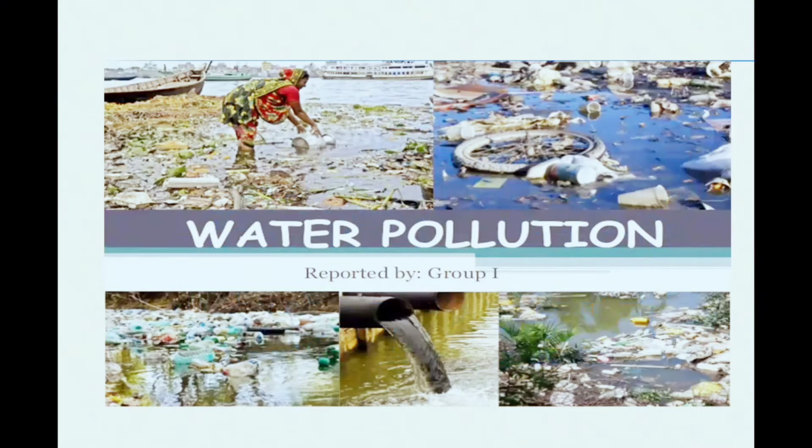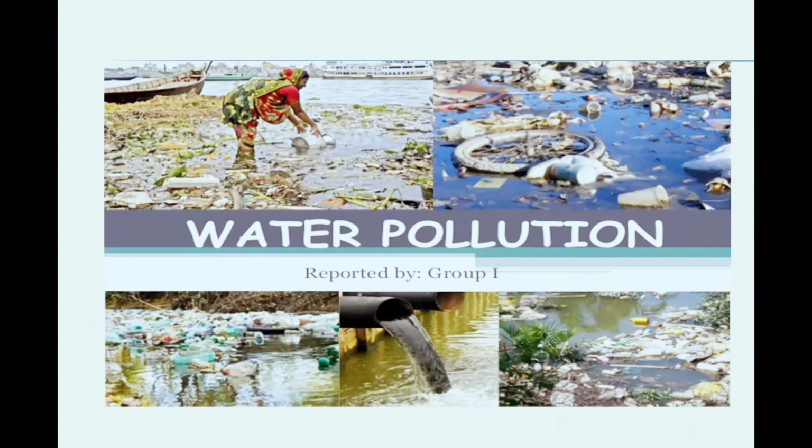Students, can you understand what those pictures are? Yes, it is absolutely right. All those pictures are water pollution. Well, in the first picture, a woman takes water from polluted water.